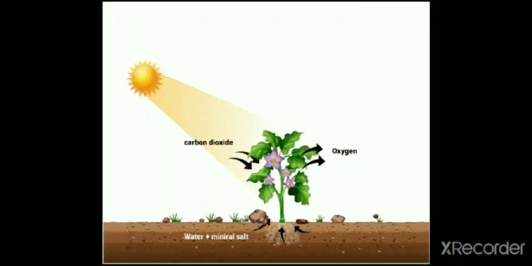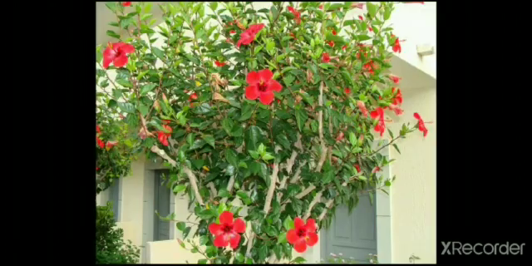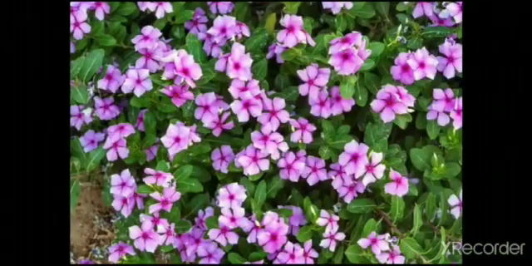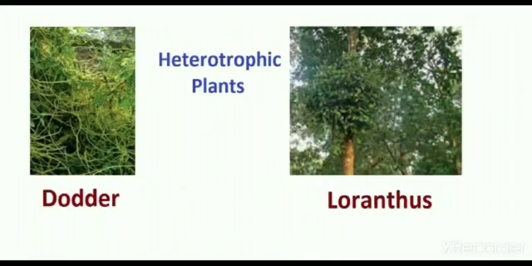In the previous lesson, we studied the process of photosynthesis, in which plants make their own food in sunlight. Such plants are called autotrophic plants. For example, the hibiscus, pomegranate, periwinkle, etc. Some plants like fungi, loranthus, and dodder use other plants for food and are said to be heterotrophic. Heterotrophic plants don't make their own food. They depend on other plants for food.